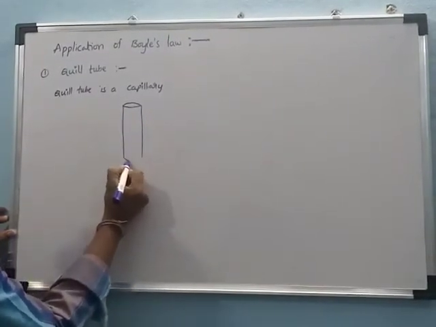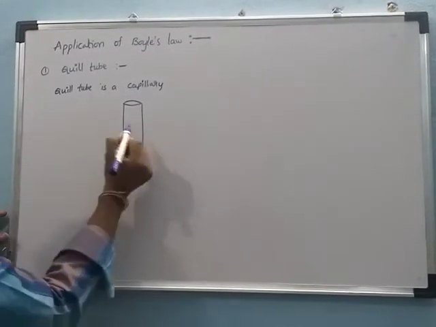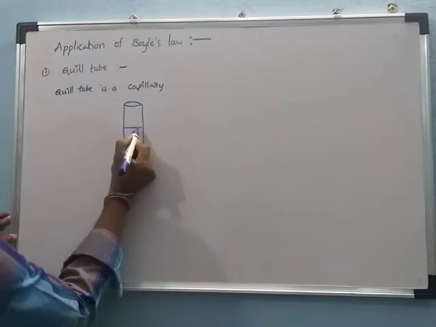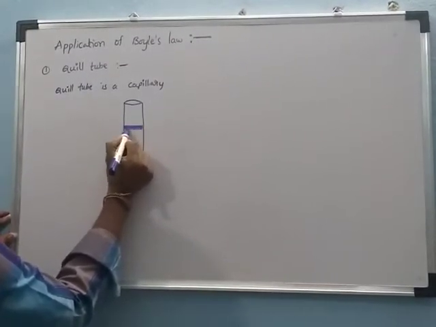In the capillary tube, we introduce mercury exactly at the middle of the tube.